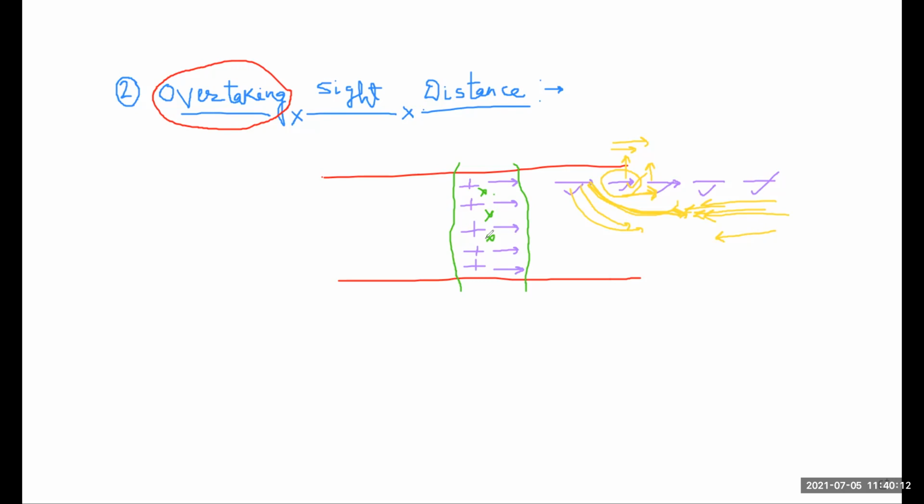That is a penalty on overtaking. So in a developed country, every vehicle moves with its minimum design speed. If a vehicle does not move with its design speed, then the police will fine a penalty on that vehicle. That means in India it is not like this.